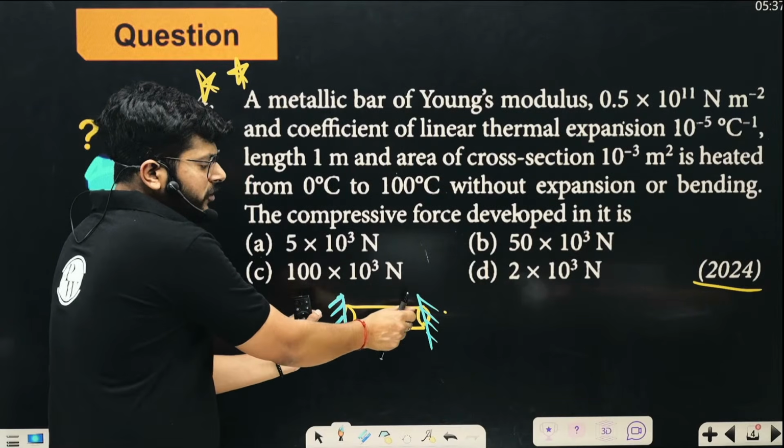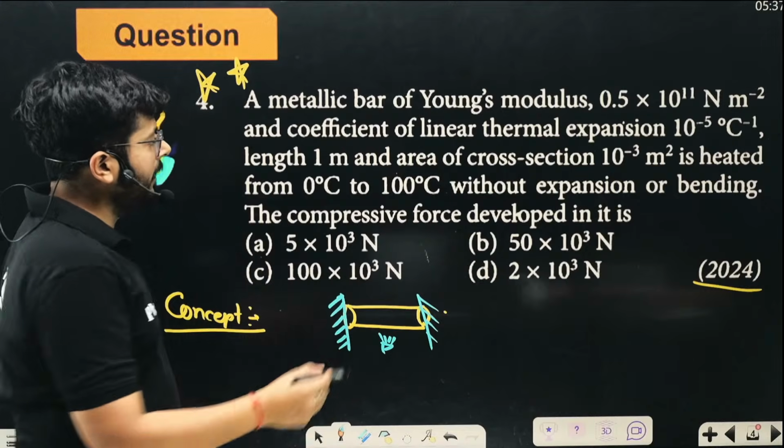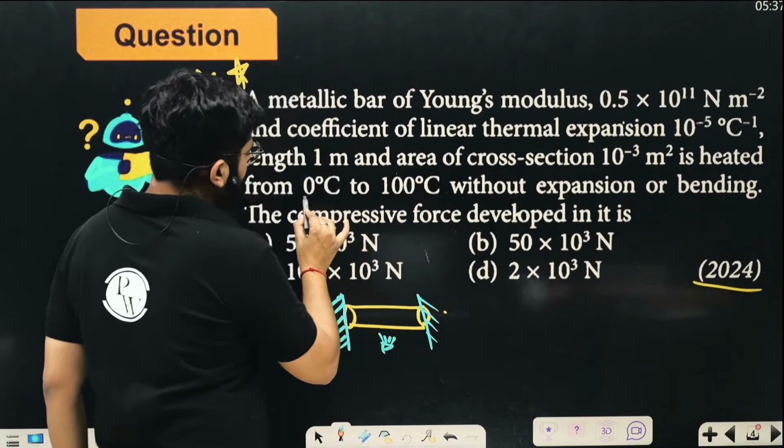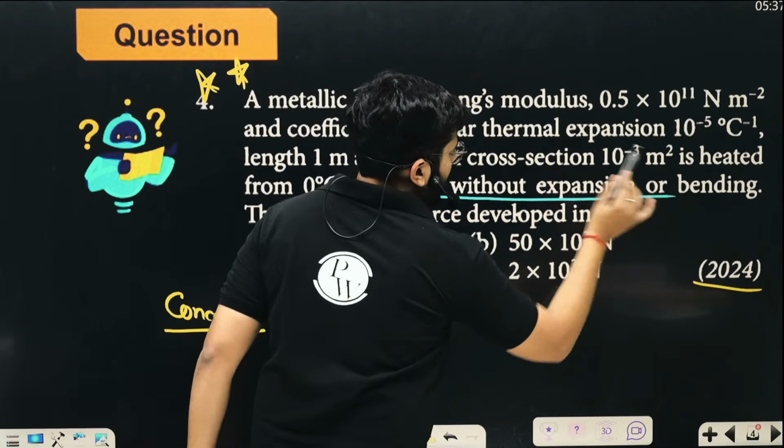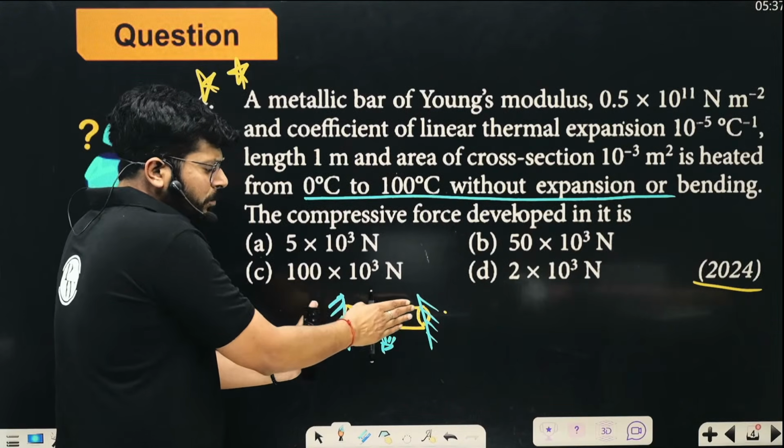The rod will push against the supports, right? The rod will push against the support. You are not allowing it to expand. Here, you see that? You are heating from 0 to 100 without expansion or bending, right? So what will happen? When you are heating, it is pressing against the support.